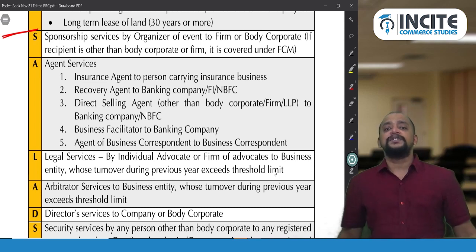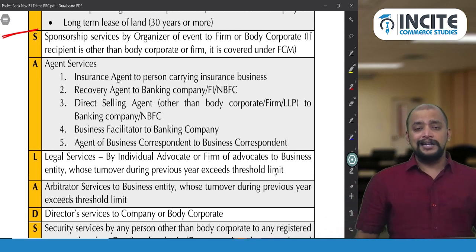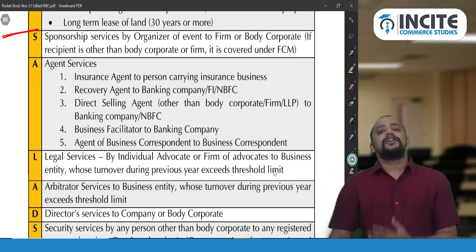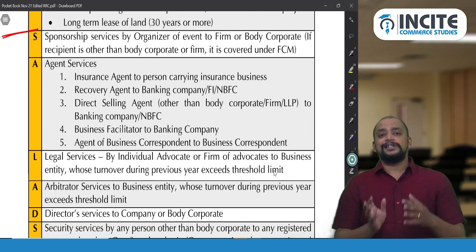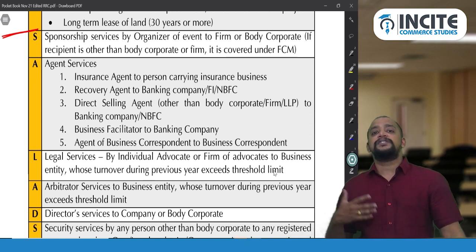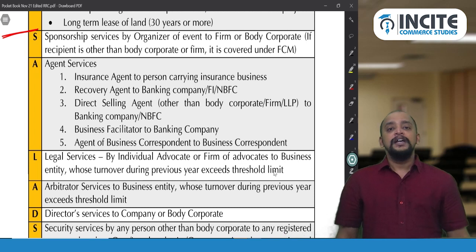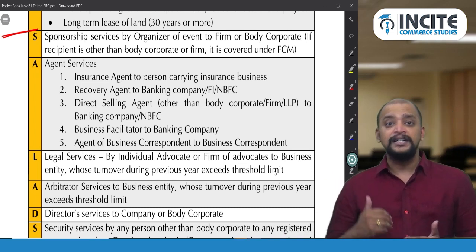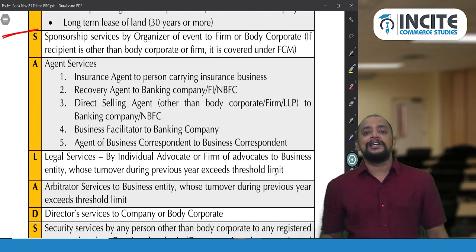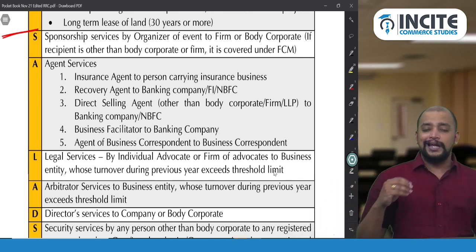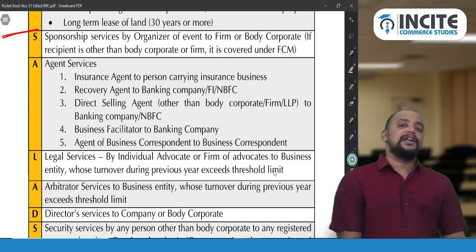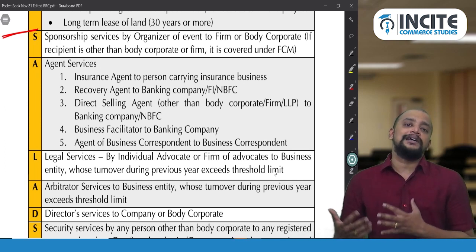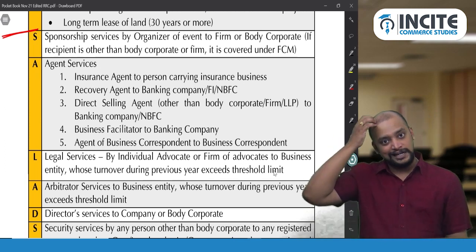That is a doubt which many students have asked me in FAQ. That is, whether this insurance agent includes a business correspondent and facilitator working for an insurance company. No. This insurance agent is different from a business facilitator and business correspondent working for an insurance company, because we have an exemption in this context that for a business correspondent or business facilitator working for an insurance company in rural area, whatever commission they get will be exempted, but that is not applicable in case of an insurance agent. So for an insurance agent to an insurance company, it comes under RCM, where the insurance company will pay GST under RCM.